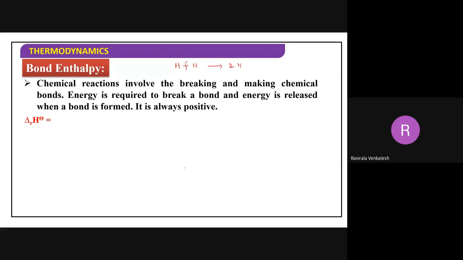For this process energy is required, it is endothermic, delta H is positive. I want to make the bond. Formation of a bond is always exothermic, delta H will be negative.